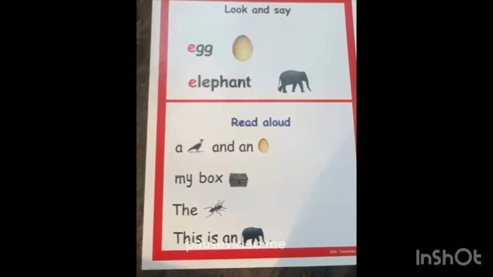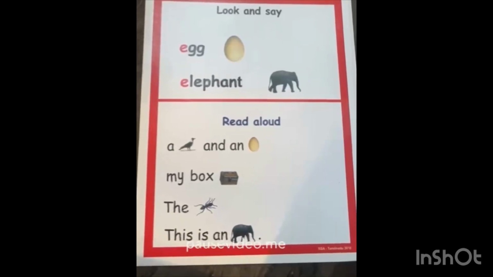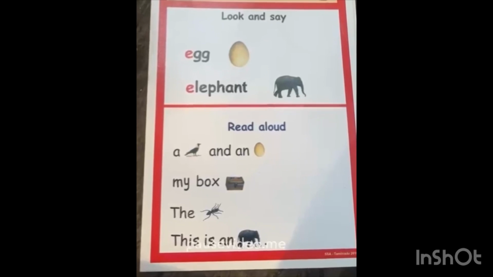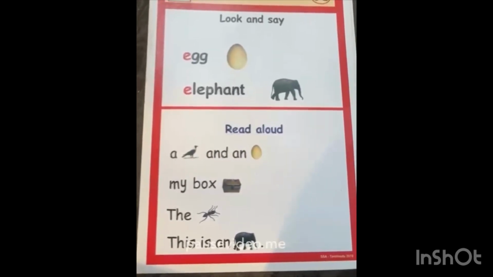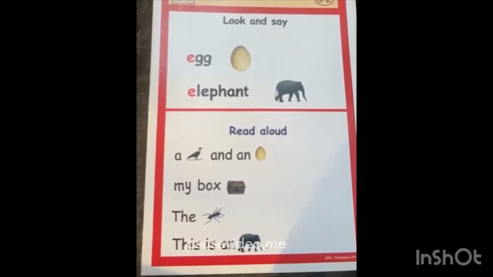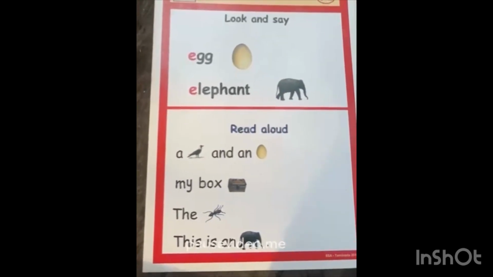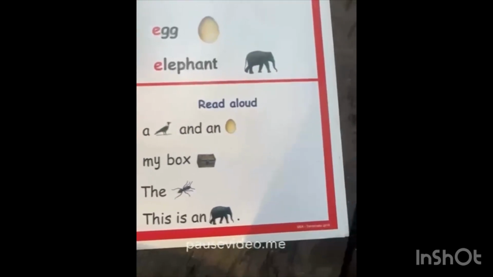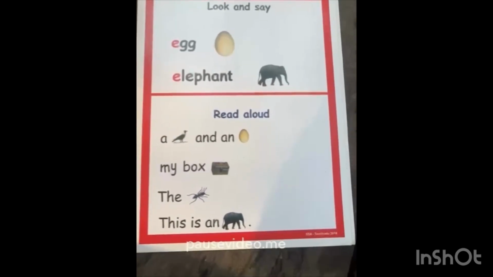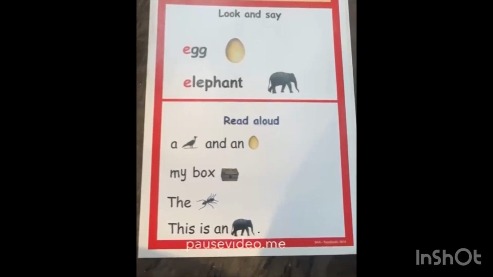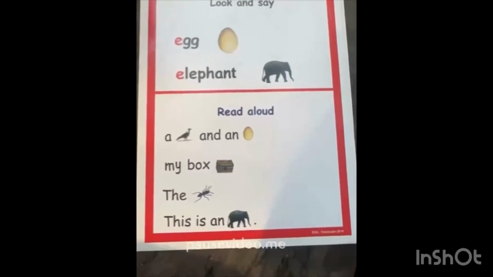Read aloud. A crow and an egg. A crow and an egg. My box. The ant. This is an elephant. So this in the card letter sound E letter sound A. A egg. Egg.